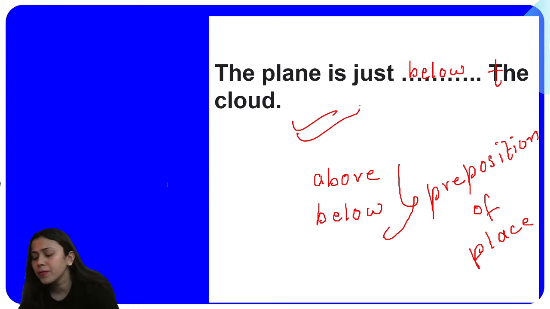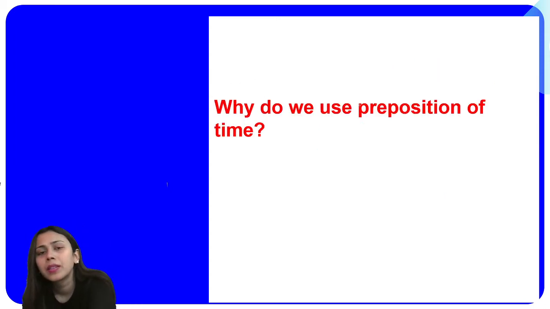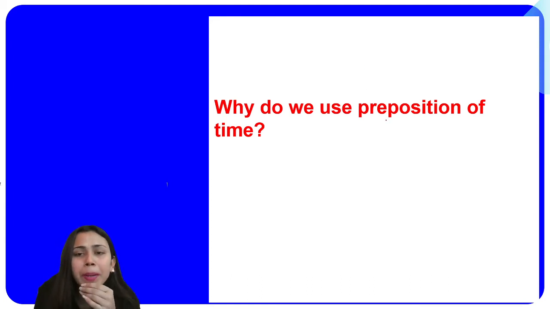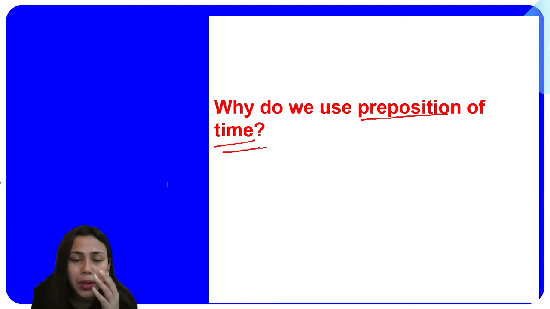Now, next question for you is this one. Why do we use preposition of time? Preposition of place we are done now. Okay, we have understood. Preposition of place, place जो होते हैं, they are the words that we use to tell about the location of someone or something. For a person, for a thing, for anybody. If you have to tell location of something or someone, you use preposition of place. For example, above, below, on, in, at, right? So many examples are there.